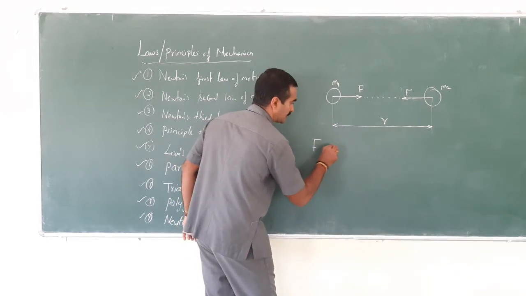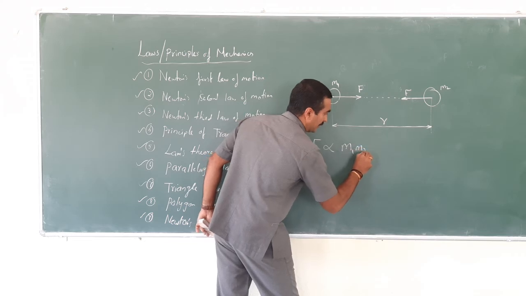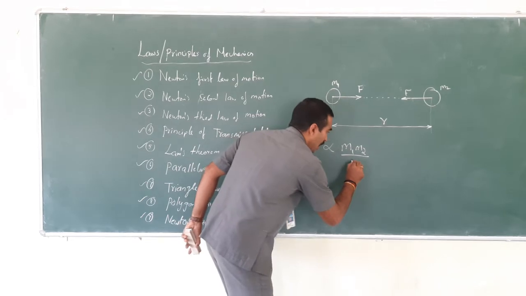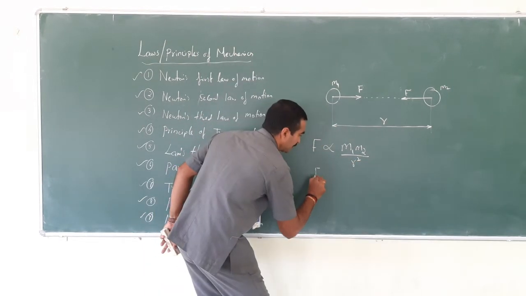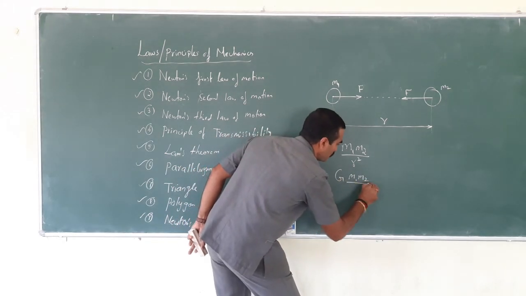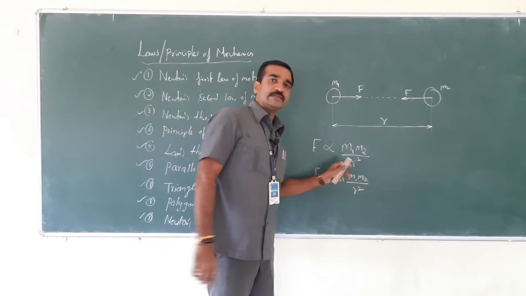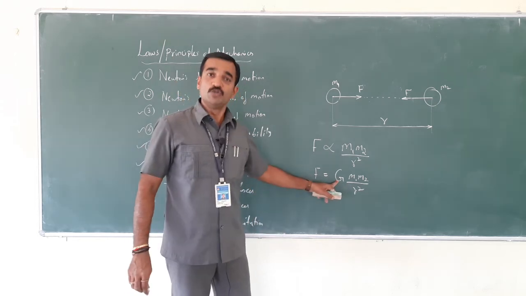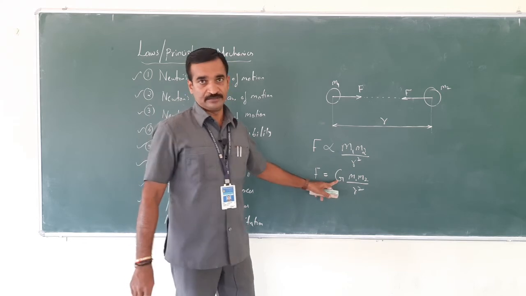This can be written as F is directly proportional to m1 m2 divided by the square of the distance between them, that is r square. So this can be replaced with a constant: F equals G into m1 into m2 by r square. So G is nothing but the constant of gravitation or the universal constant.